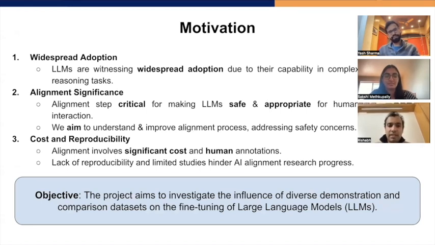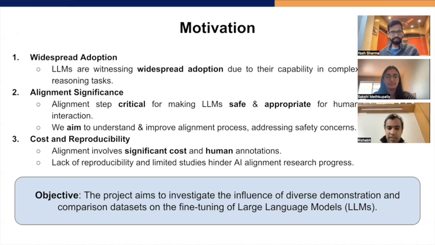Firstly, LLMs are witnessing widespread adoption due to their capability in complex reasoning. The alignment step in particular is critical for making LLMs safe and appropriate for human interaction. And in this project, we are aiming to understand and improve this alignment process, particularly addressing safety concerns. There's also the issue of cost and reproducibility, in which this alignment involves significant cost and human annotations. And this lack of reproducibility and limited studies hinder AI alignment research.